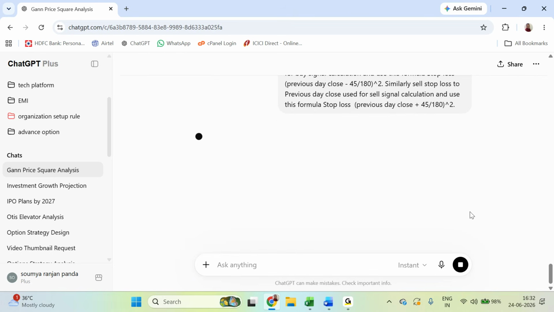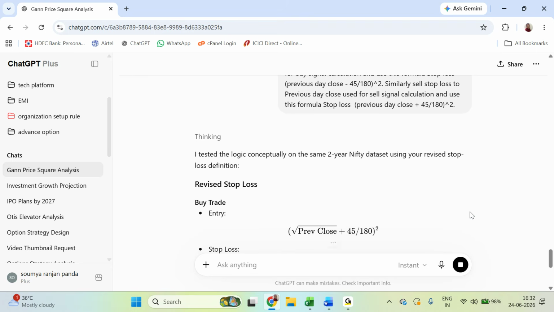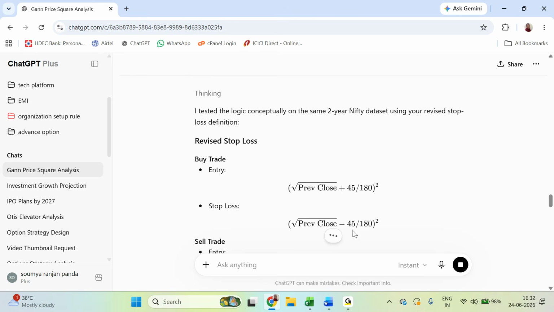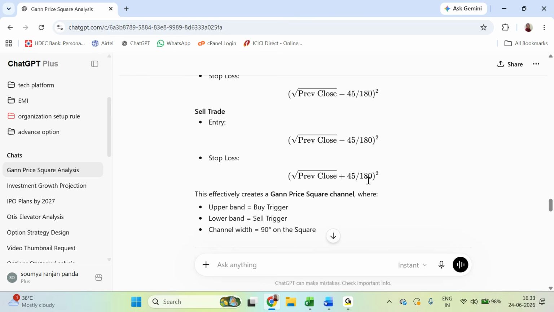So if I change this, let me see what kind of improvement it is giving. Actual Gann's price square method says the buy entry stop loss will be the sell entry point, and the sell entry stop loss will be the buy entry point. So that is what I am giving it in the second stage. Once I give the second stage, it is telling that this is the entry, this is the stop loss. So the revised formula it has given, this is the entry, this is the stop loss.